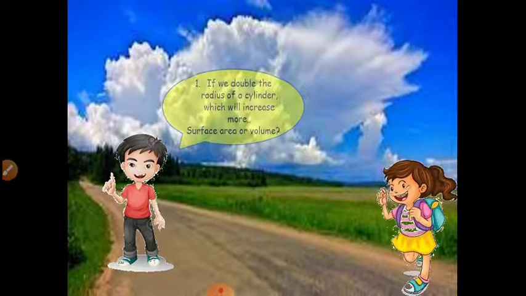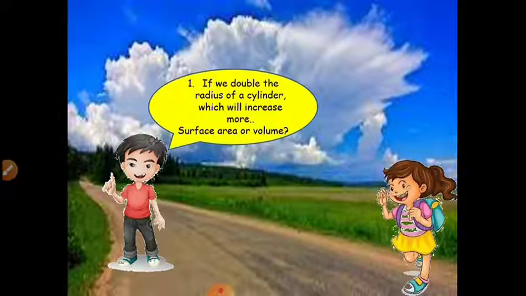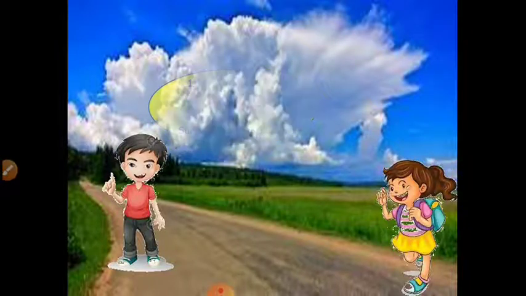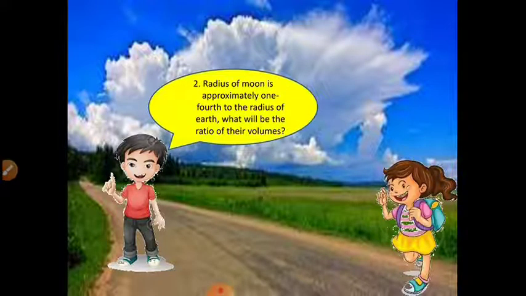So the first question he asks is, if we double the radius of a cylinder, which will increase more, surface area or the volume? And the second question he asks is, radius of moon is approximately 1/4 to the radius of earth. What will be the ratio of their volumes?